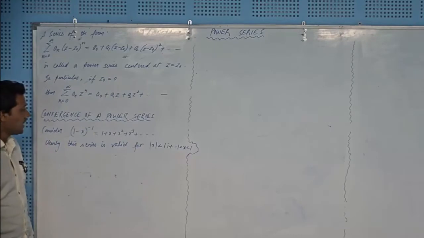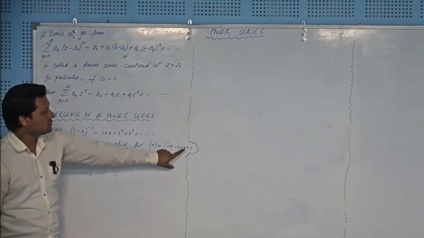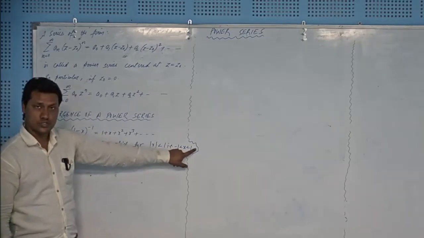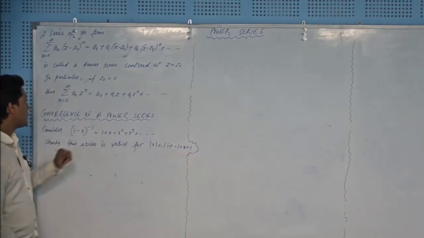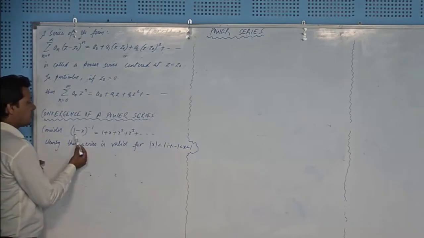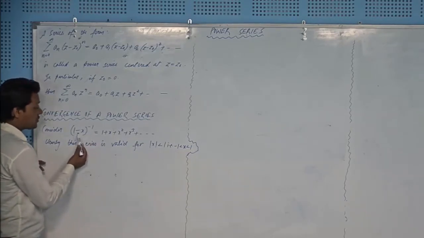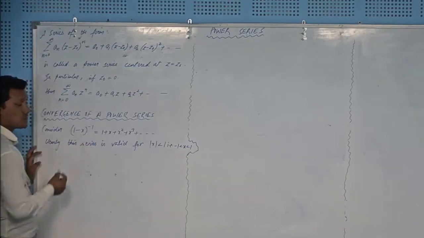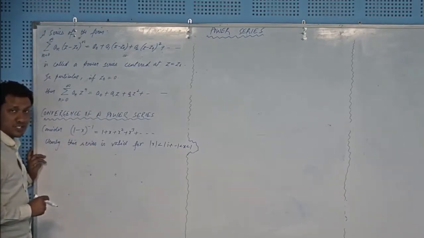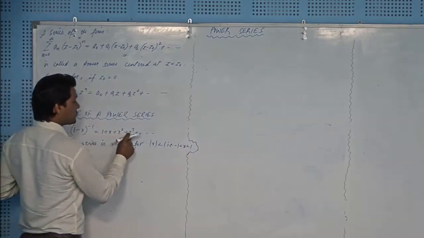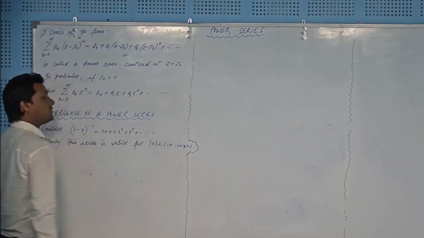And if you put any number not belonging to this interval, suppose you put x equal to 2, then 1 minus 2 to the power minus 1 will be minus 1, so the left hand side will be minus 1 for x equal to 2, and the right hand side will be 1 plus 2 plus 2 square plus 2 cube and so on, and that will be infinite.